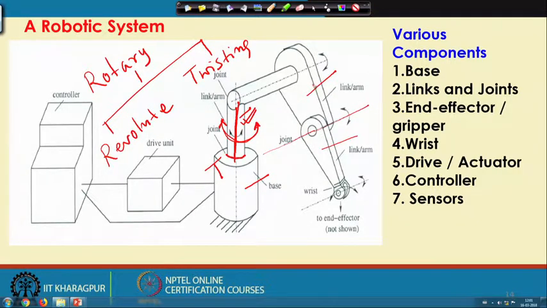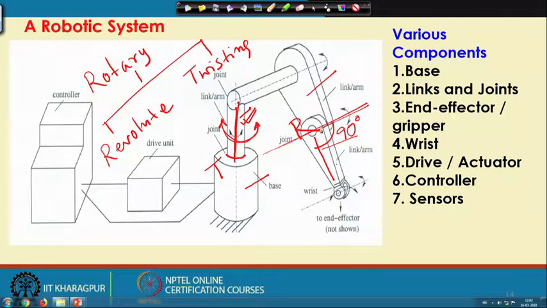Now, if this is the input side and that is the output side, the axis of the output link is something like this, and the axis about which I am taking the rotation is this, and they are at 90 degrees. If the axis of the output link and the axis about which I am taking the rotation are at 90 degrees, that type of rotary joint is known as the revolute joint. So, this is nothing but a revolute joint denoted by R.